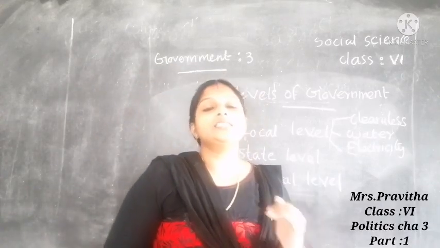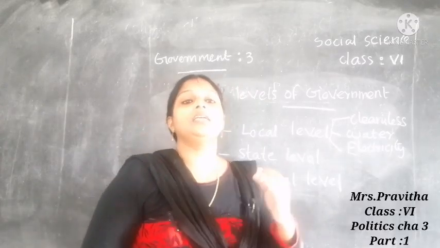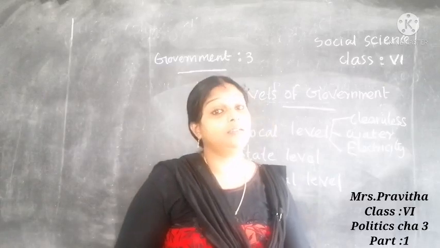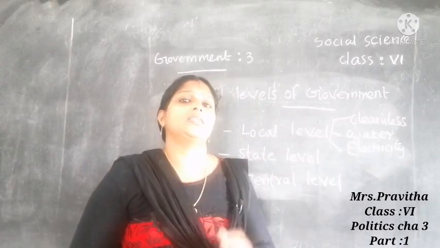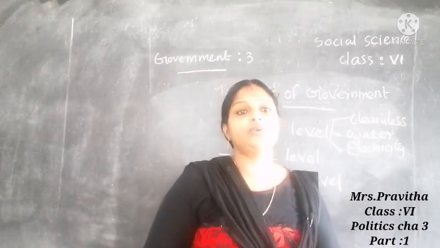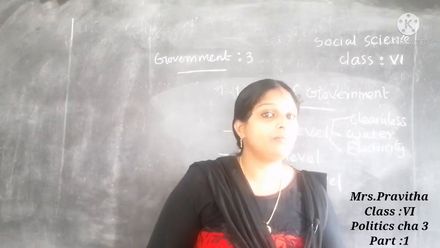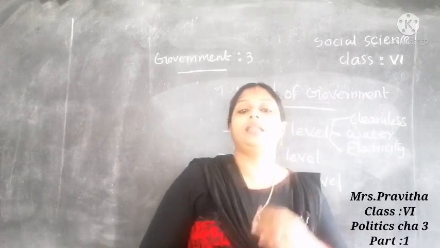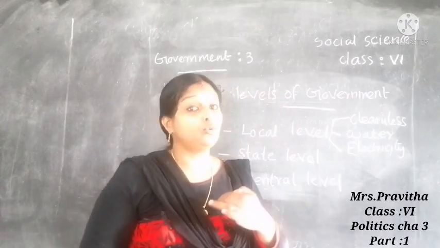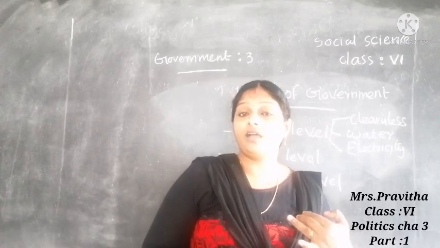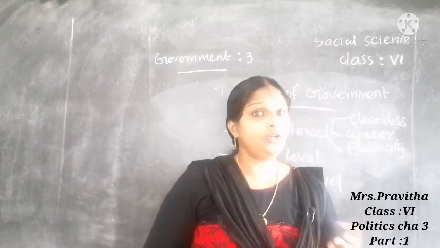Okay. Next one, state government. Each state has a state government. 28 states are there in India, and these 28 states have state governments. Who will elect our state government? In each state, people elect our state government through our voting, through our valuable vote. Everybody has the right to vote. You can vote? No.